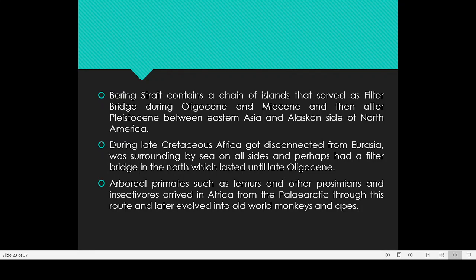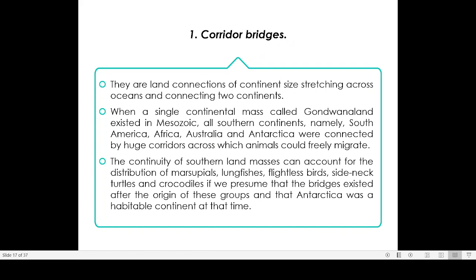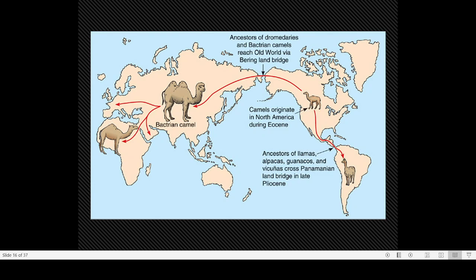What is the importance? These are monkeys like the lemur. Right now, if you check the animal diversity of Europe, we cannot find any monkeys like lemurs there. But if you look at the African region, there are many lemurs in these parts of Africa, especially in the southern part of Africa, and also in Madagascar.